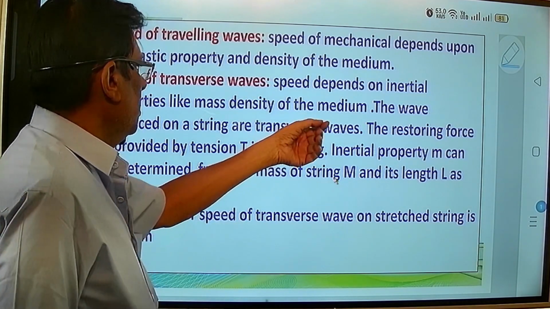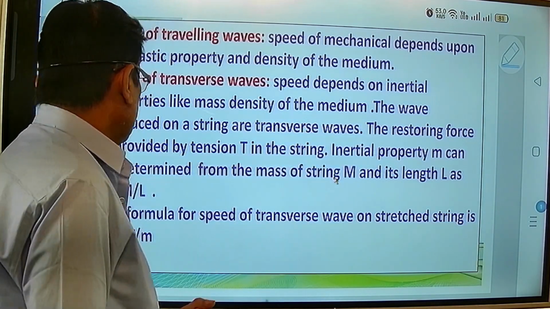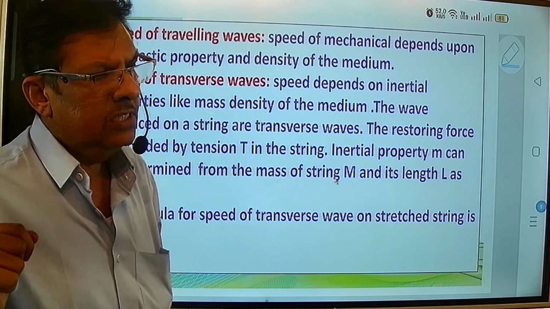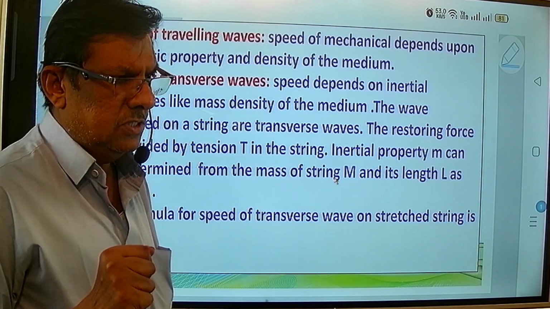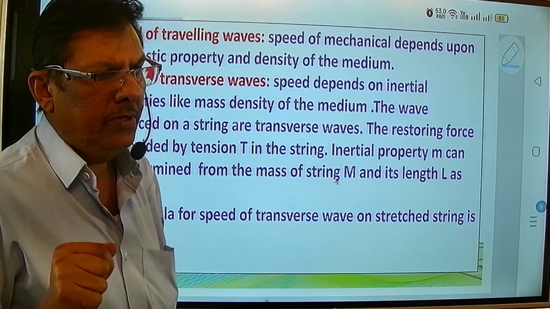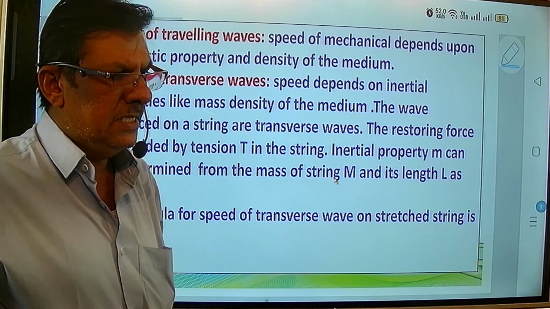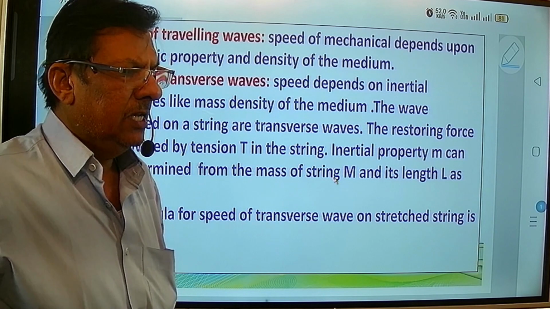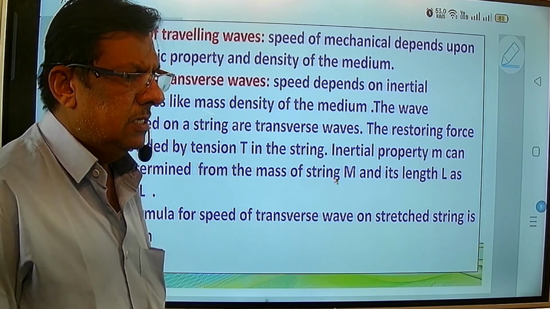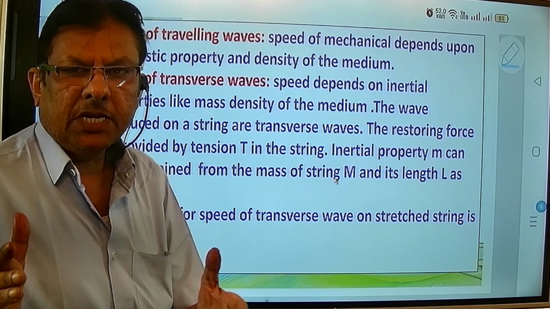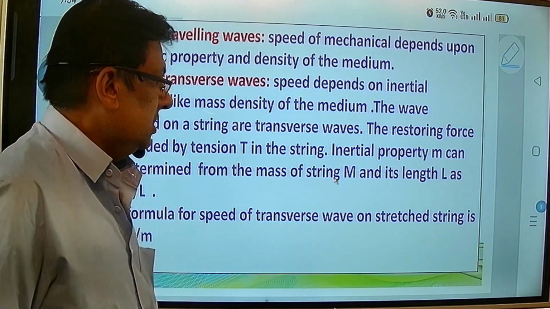First of all we say that the restoring force, when we apply the force, we pull the spring or we pull the bob from its mean position to some distance, and then we release it, then the bob starts making oscillations.